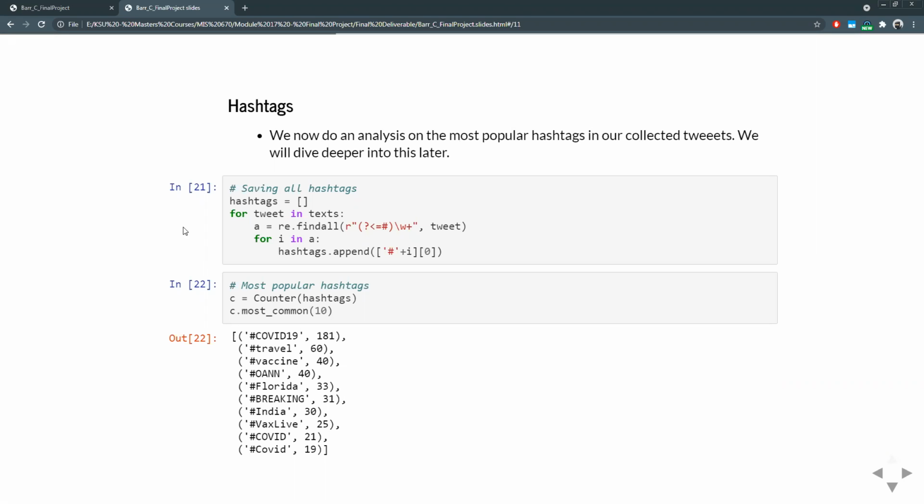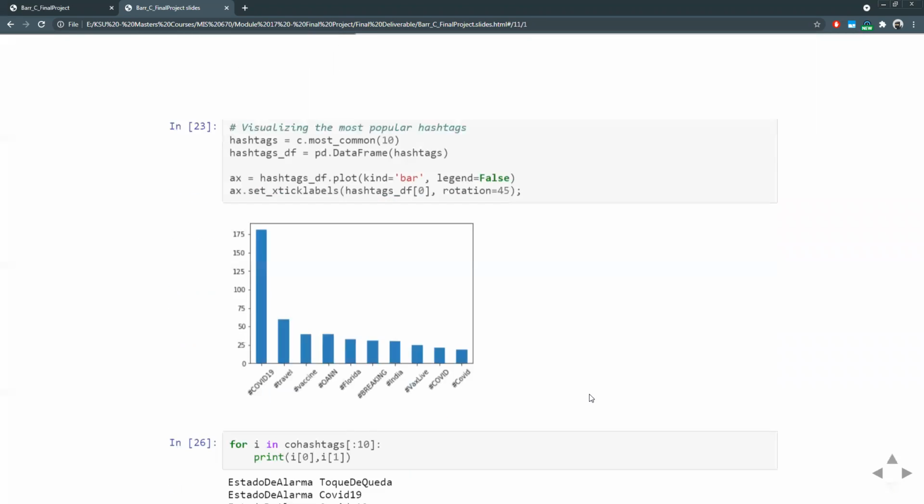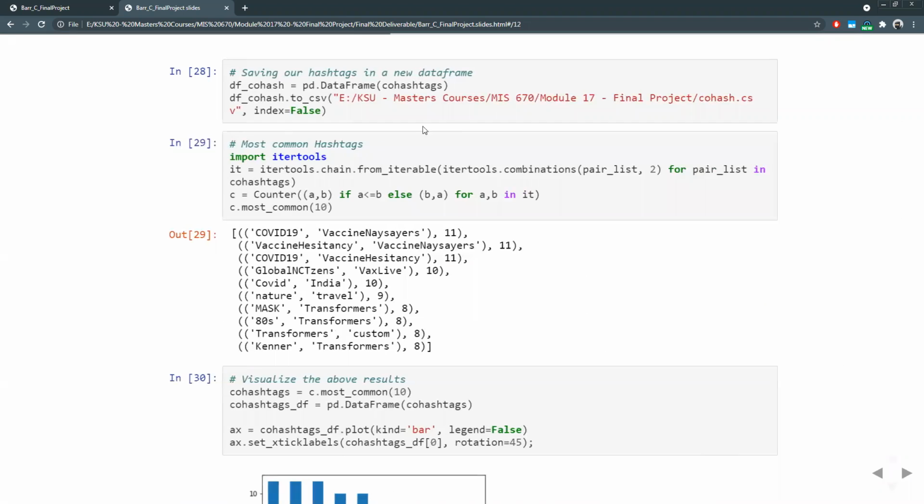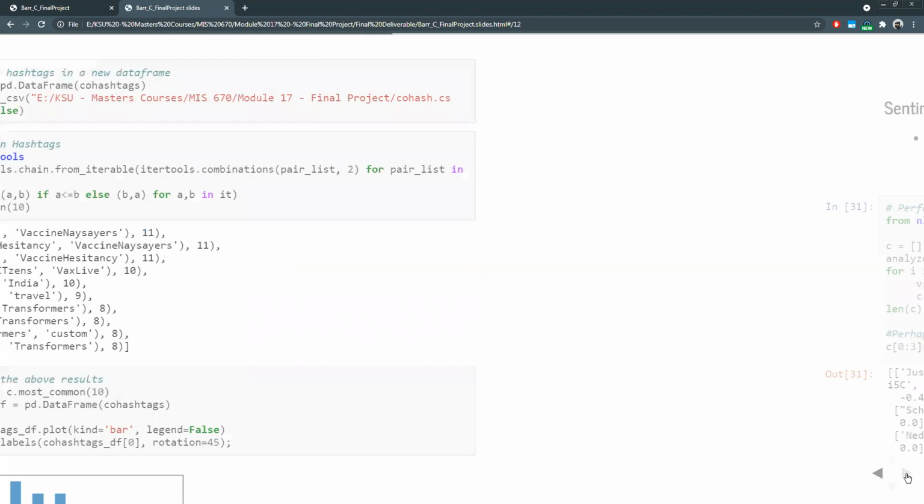So it helps provide context to what the tweet implies. I wanted to visualize the most popular hashtags. By far, the most popular hashtag was COVID-19, unsurprisingly. I also wanted to save our hashtags into a data frame. This comes into effect later when we do a little more hashtag analysis.